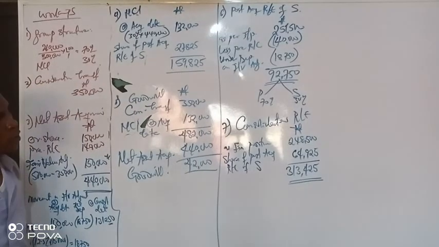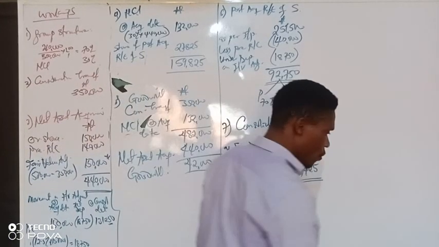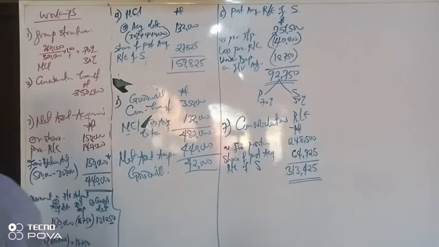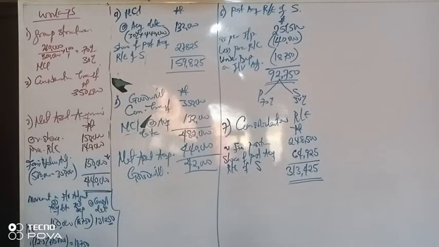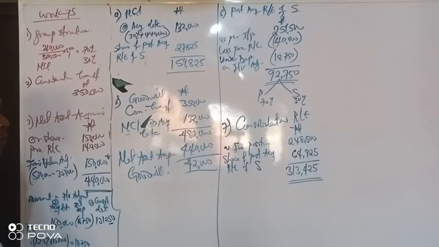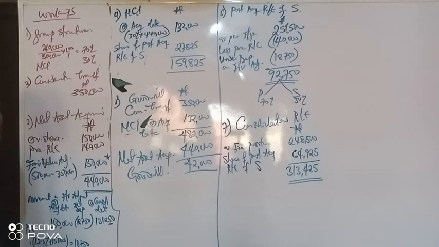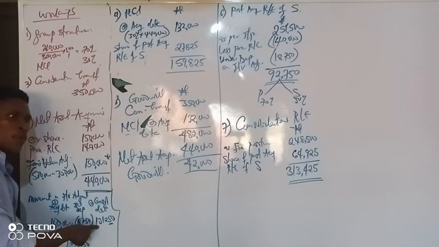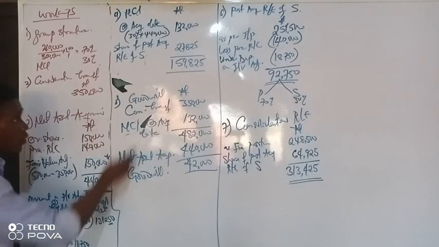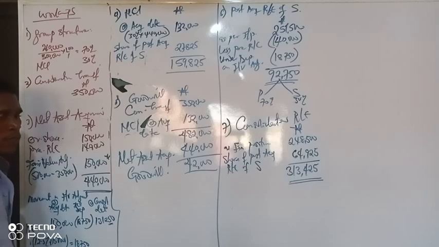313,425. So in view of this, what do we do next? We consolidate. Let's make an attempt to consolidate. The only thing you have to do is add this balance onto your assets and subtract it off from your retained earnings.